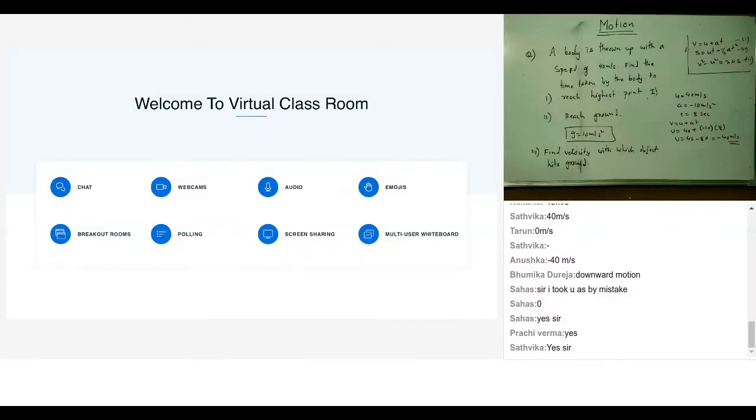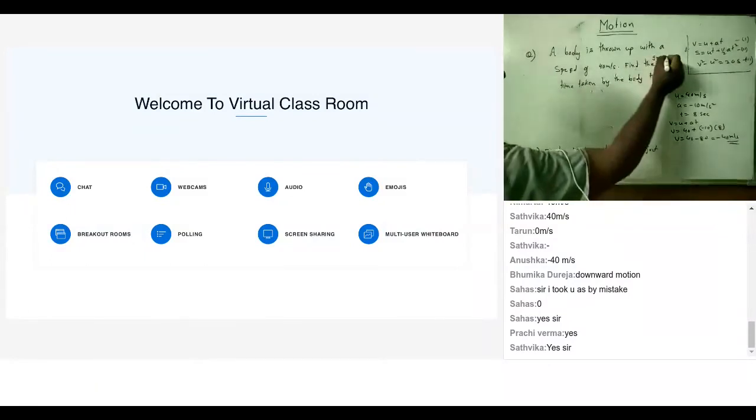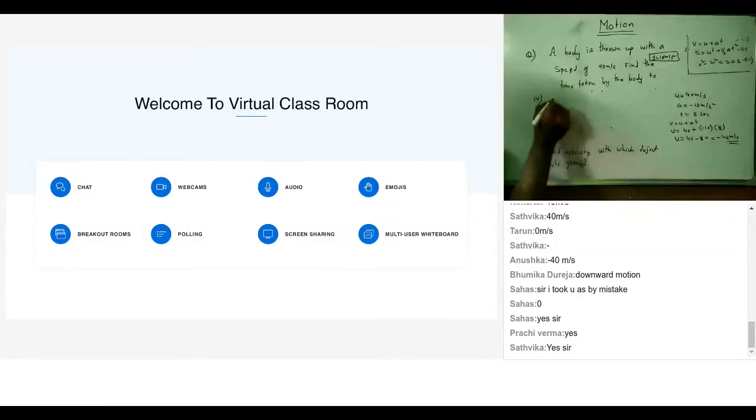Fine. Let's go one step ahead because all of you answered it right, apart from Sahas. Sahas also got it correct now. Tarun, did you follow it? Yes, yes. Okay. Now, let's go for the next part. So what is g? g is 10 meter per second square. You can take it. The next part of the question is, find the distance covered by the body. Or otherwise, I'll say, find the maximum height reached by the body.